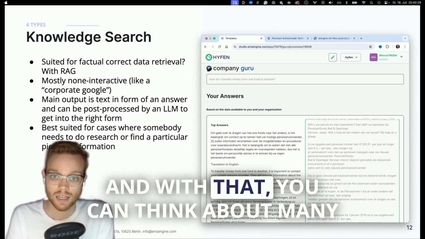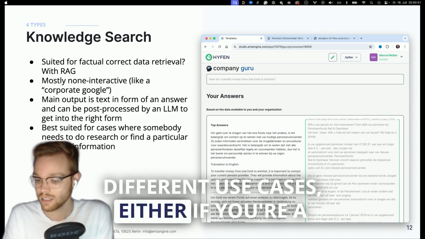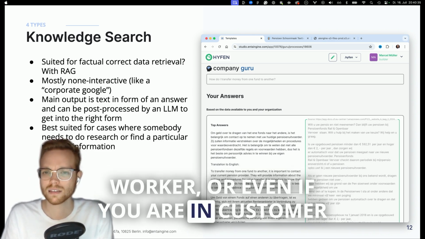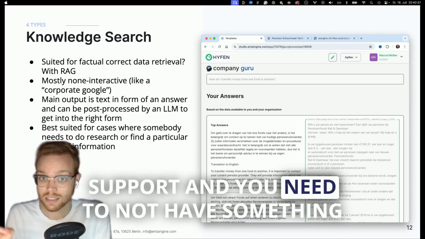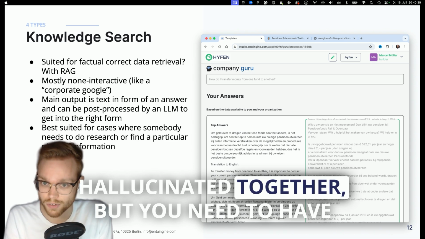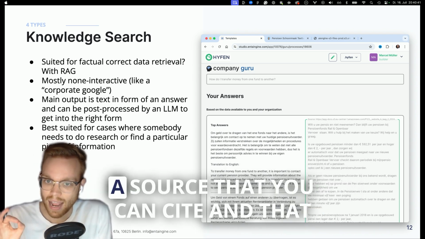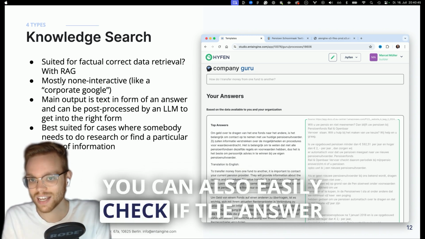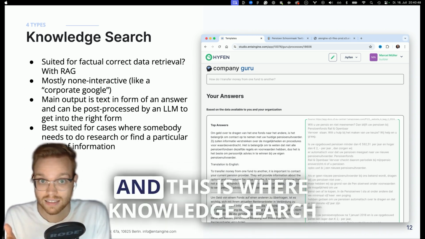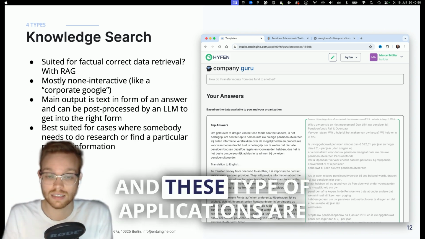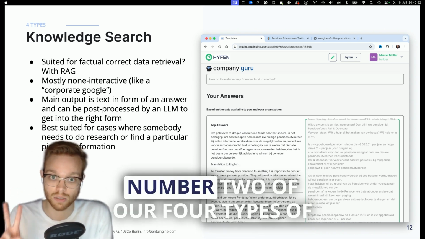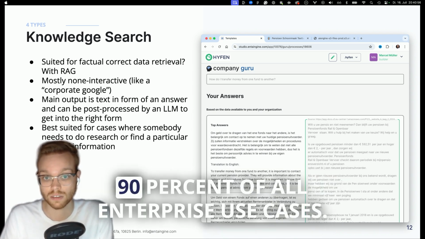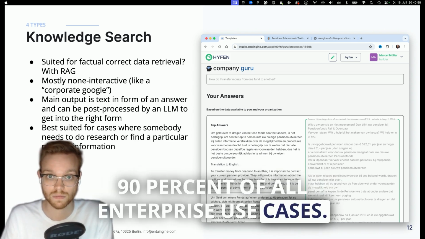And with that, you can think about many different use cases, if you're a researcher, any type of knowledge worker, or even in customer support, where you need not to have something hallucinated together, but a source that you can cite and easily check to see if the answer is actually true. And this is where knowledge search comes in, number 2 of our 4 types of applications that probably cover 90% of all enterprise use cases.